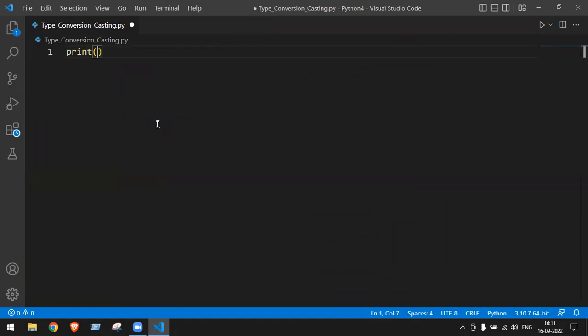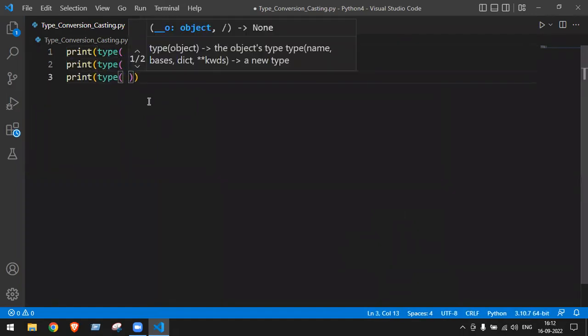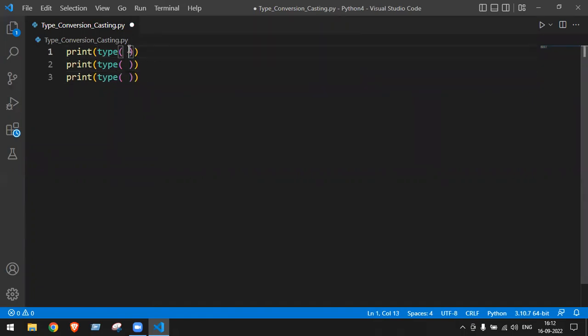Suppose if I have print type of, if I have written here suppose 6 and here 8.9 and here suppose hello. So what will be the answers of these three? Can you reply fast in the chat box? What is the answer of line number 1, 2, and 3?